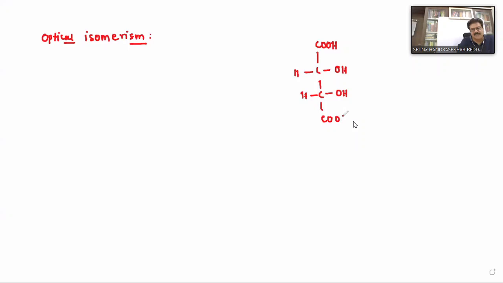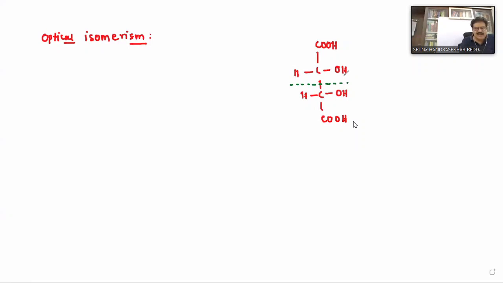What is this compound's name? Tartaric acid. Suppose you place a mirror in the middle, you can find two mirror images, correct? Now this compound is said to have a plane of symmetry. If any compound is divided into two parts and you get two mirror images, then that compound is said to have a plane of symmetry, and it is optically inactive.